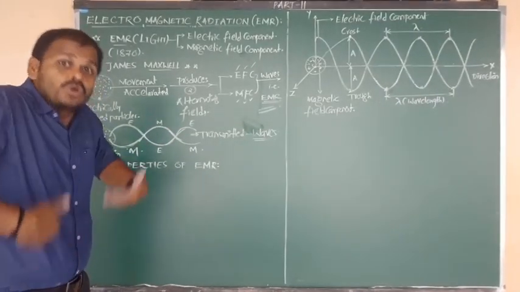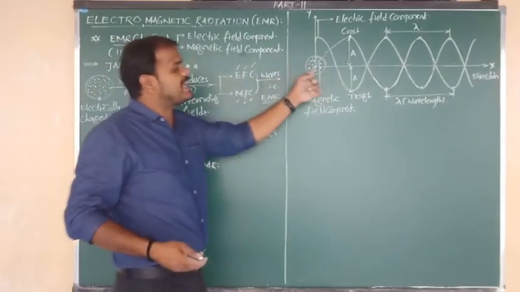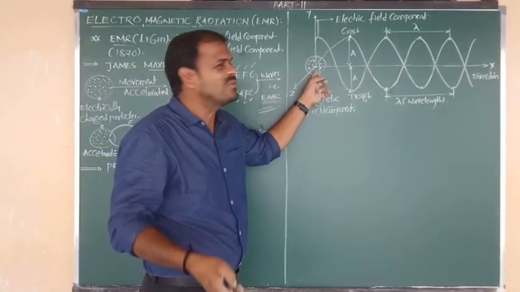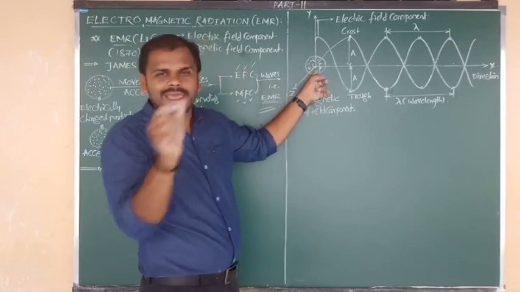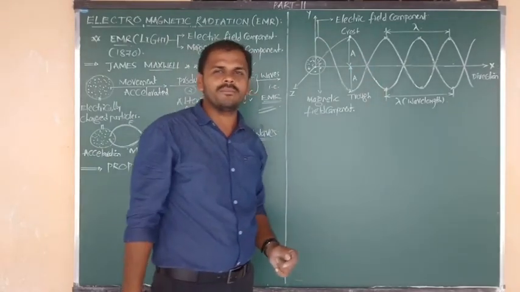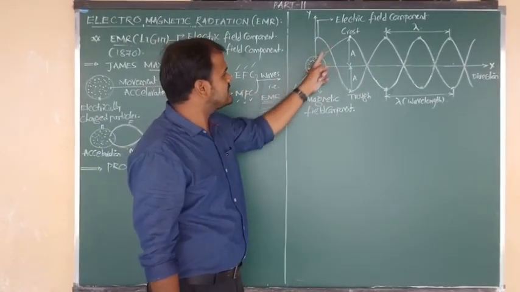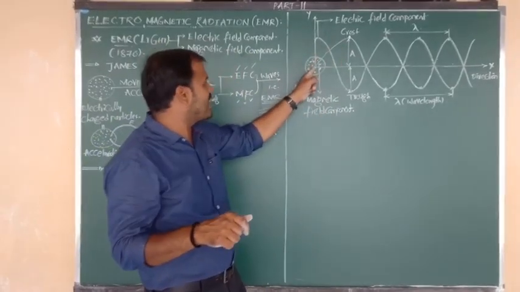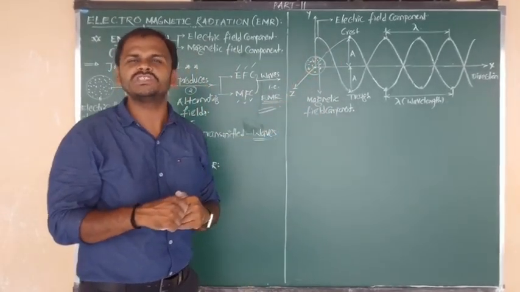Due to the acceleration, such electrically charged particles are going to produce how many fields? Two fields. One field is the electric field, which we get with respect to the y dimension, and one more field is the magnetic field component, which we generate with respect to the z dimension.